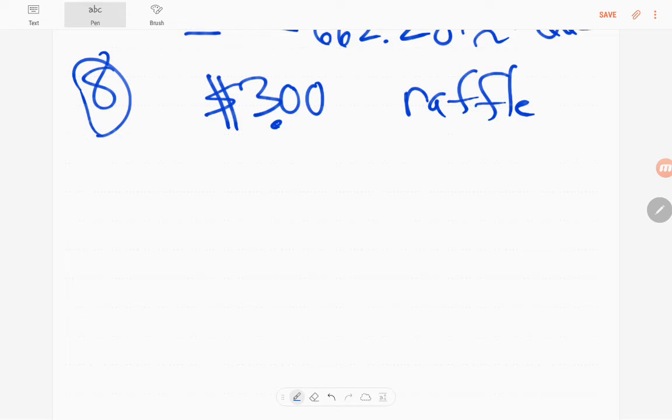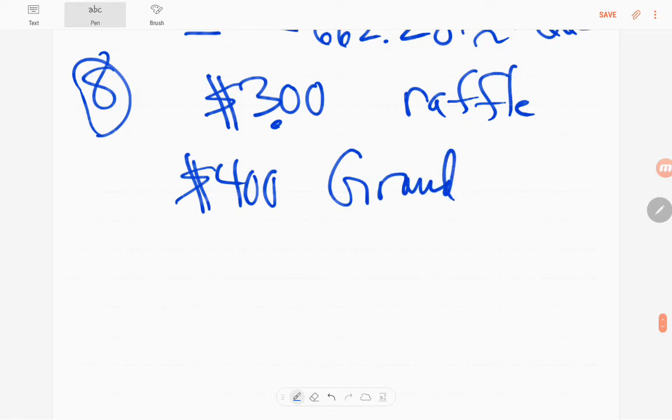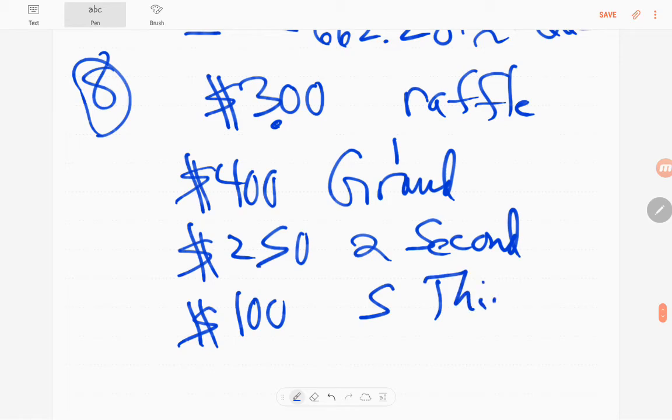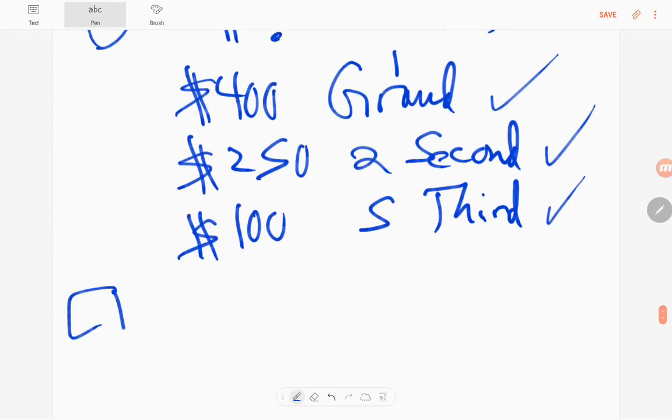So we have a grand prize of 400. We have 2 second prizes of 250. Five third prizes of 100. All right. So actually there are 4 possibilities in this case. You could win the grand prize, the second prize, the third prize, or nothing. So don't forget the nothing. So when we calculate the expected value, you actually have 4 possible outcomes.